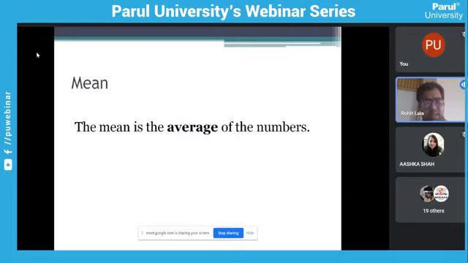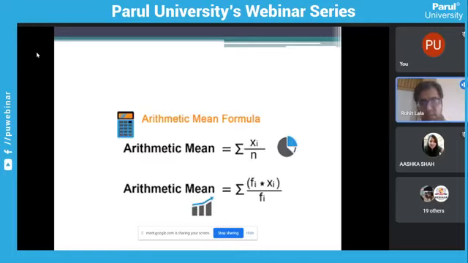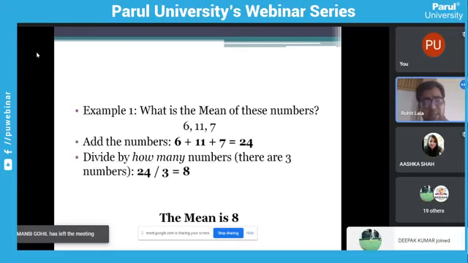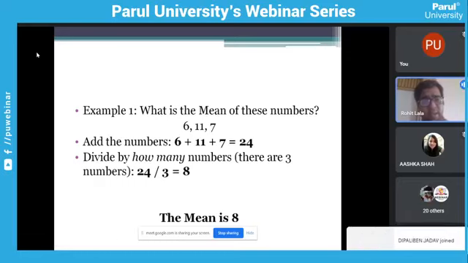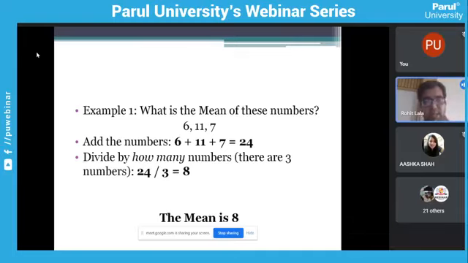So mean, as I had discussed, is just the average of the numbers. The formula is very simple: sigma xi upon n. A very simple example: suppose I have three numbers, 6, 11, and 7. If I want to do the average, I just add them and divide by 3. So I will get the average of the three numbers, that is 8.